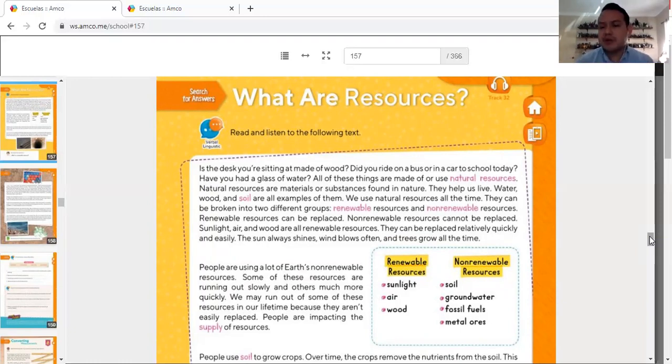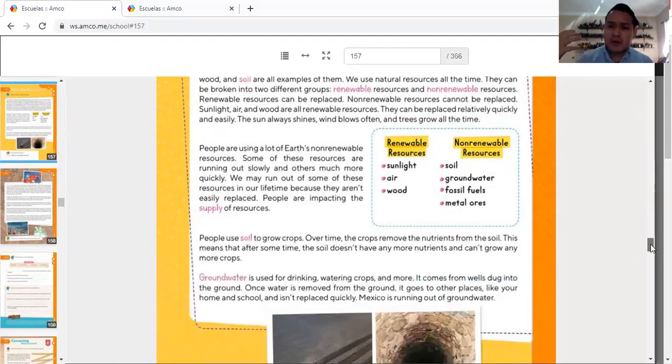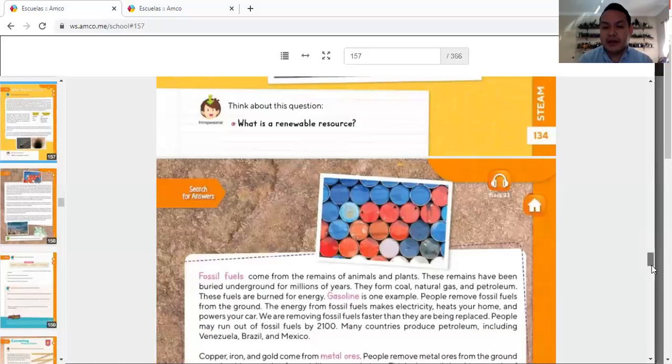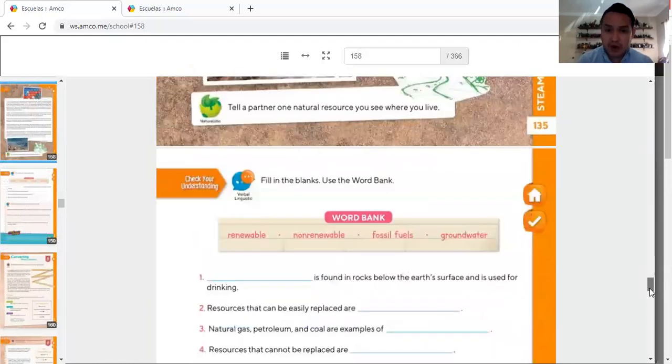Okay, you're going to learn about what is a natural resource, what is a renewable resource, non-renewable resource, what is a supply, how it affects humans and Earth, what are the different renewable and non-renewable resources that we have in Earth. And after that, you're going to be able to answer the check your understanding without any problems.